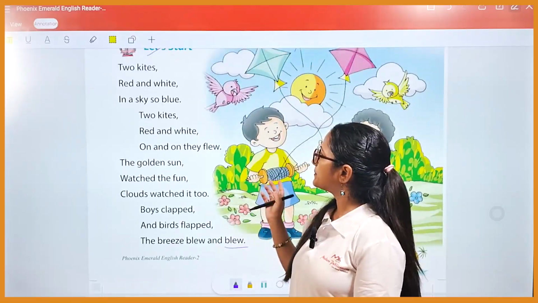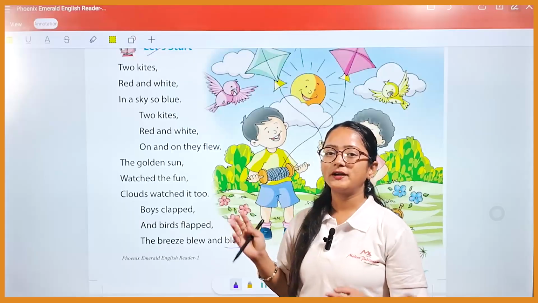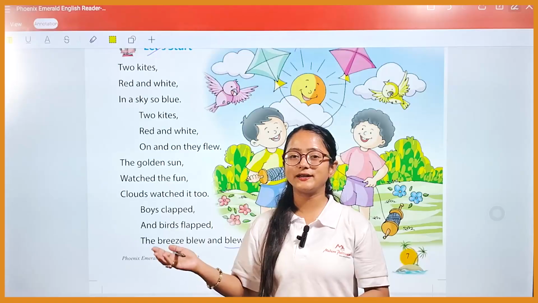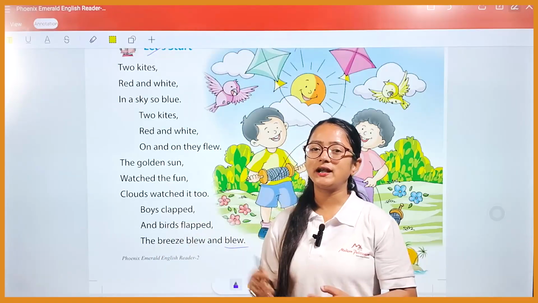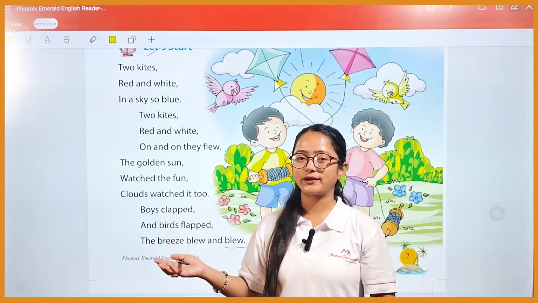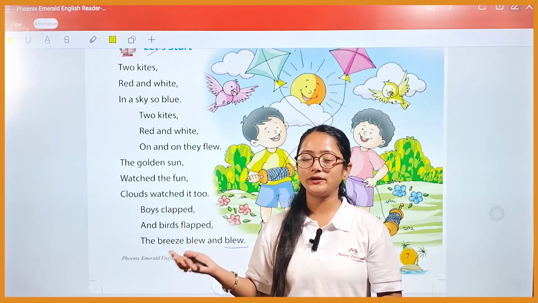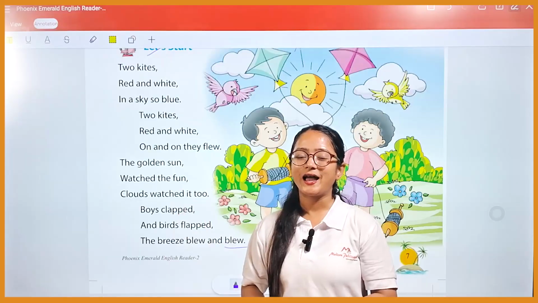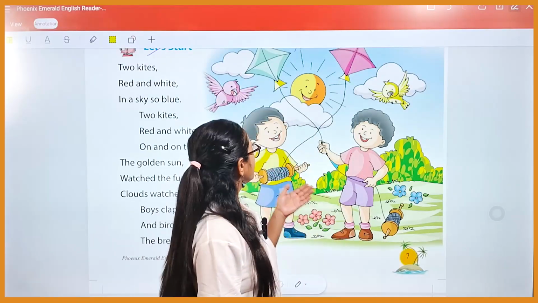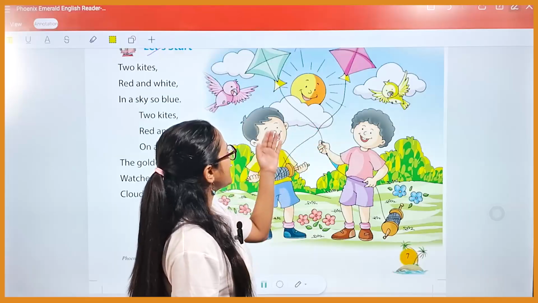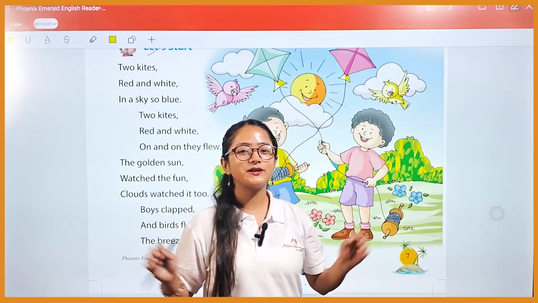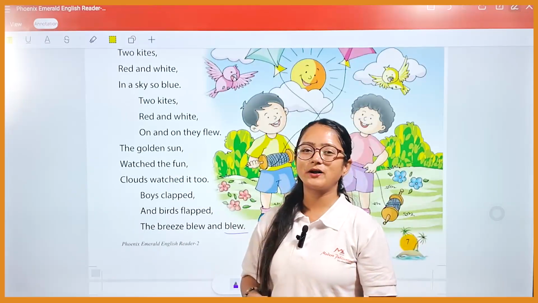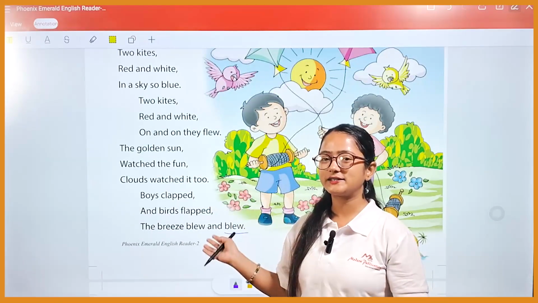So basically students, in this poem we get to know how the kites are flying, how the sun is looking over there, how the clouds are also enjoying it, and how the breeze is blowing on and on so that the kites can fly high in the sky. You can also see the fun the boys are having and the birds are having, flapping their wings. I hope you enjoy this poem. Now you have to recite this poem again.